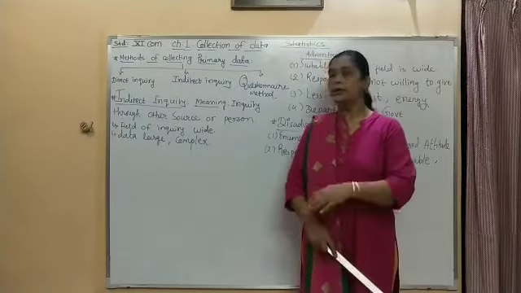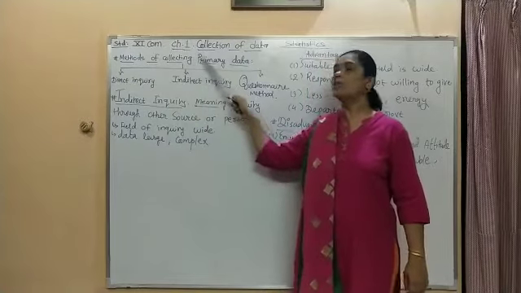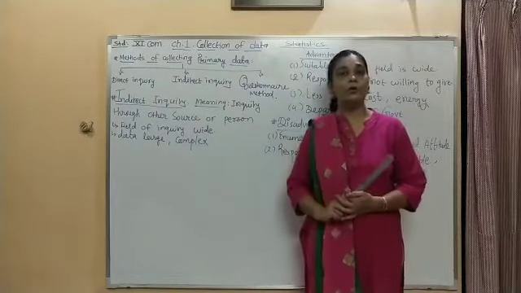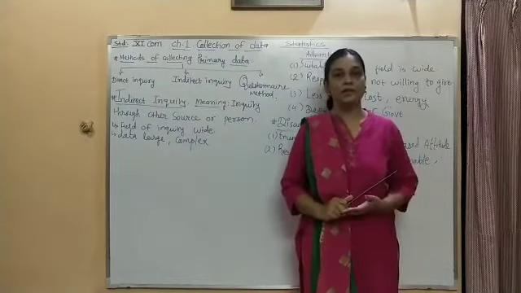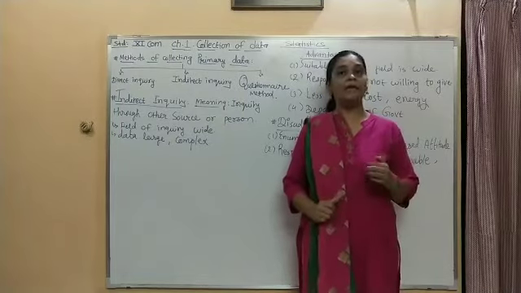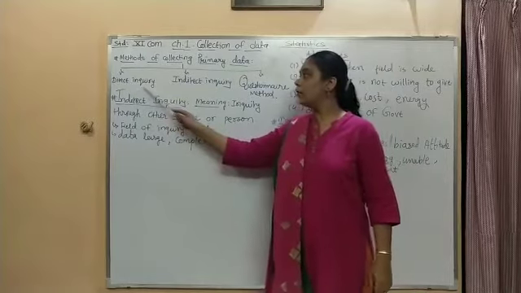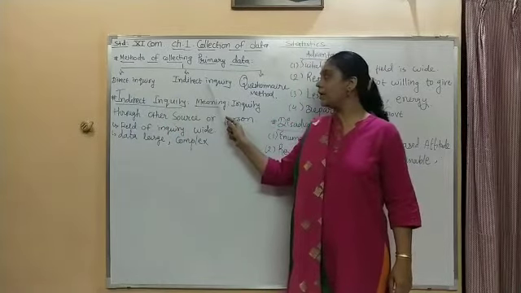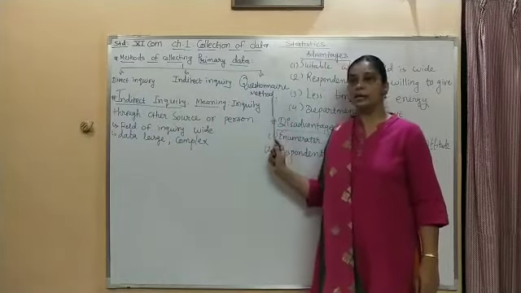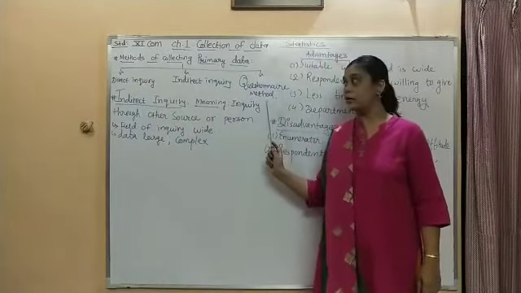There are three methods of the collection of primary data. If I want to collect primary data for the very first time, how many methods do I have? Three methods. Number one is the direct inquiry method, then the indirect inquiry method and the questionnaire method. I have completed the direct inquiry method, you can see it in the textbook. But the indirect inquiry method and the questionnaire method I am going to cover.